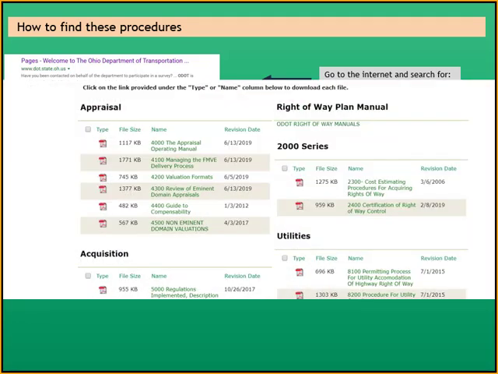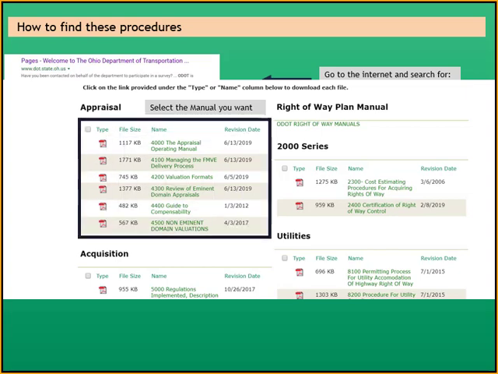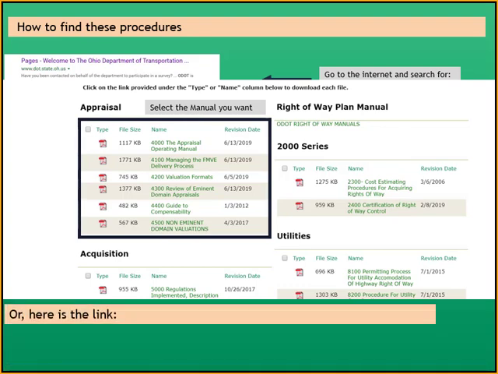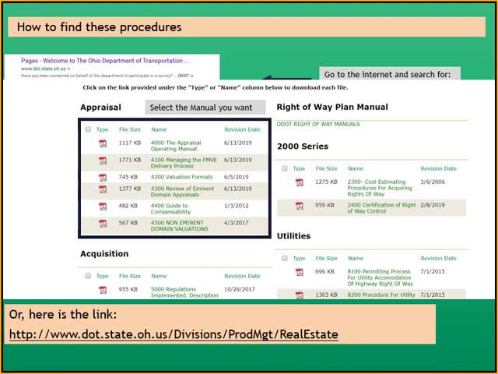So there's the real estate webpage, and this would be our selection of manuals. We would then select which appraisal manual we wanted. There's 4000, 4100, 43, 44, and 4500. Below is the link. You could just click on it, and that would take you right to real estate.